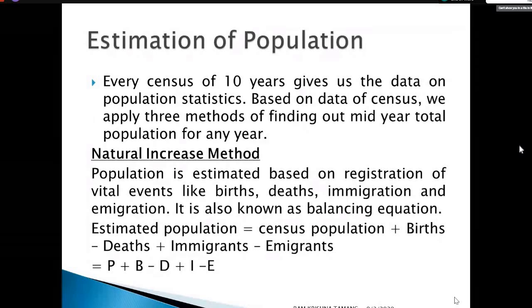That is P plus B minus D plus I minus E, where P is the total population in the census, B is the number of births in the particular years, D is the total number of deaths, I is the total number of immigrants, and E is the total number of emigrants. Symbolically, the estimated population equals P plus B minus D plus I minus E.